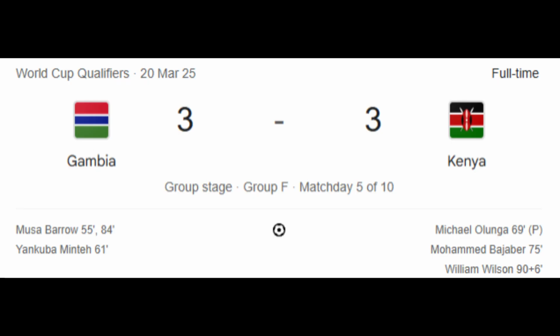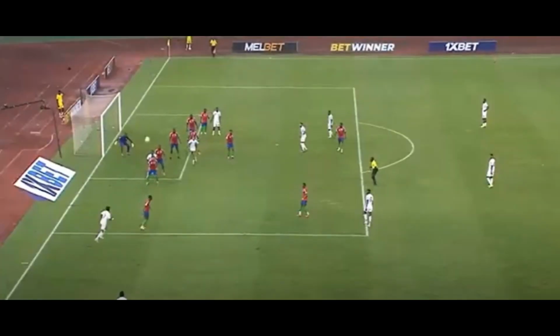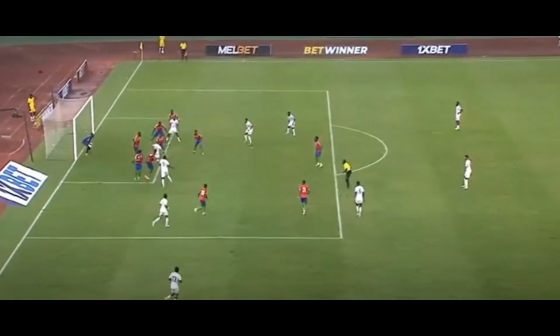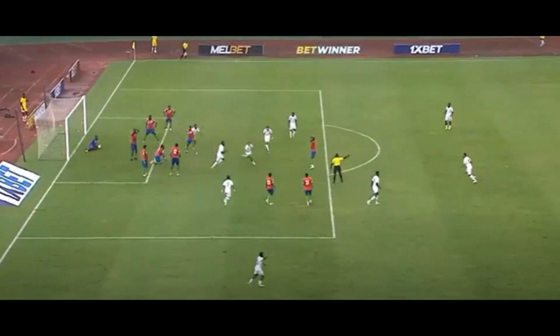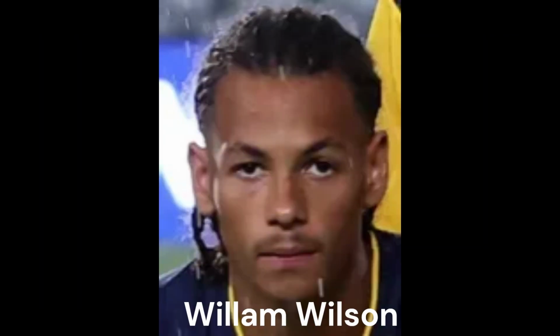But Kenya would bounce back again. They would equalise again for a final time in this match, making the game finish 3-3 late on, 6 minutes into injury time. Throw-in caused all that chaos in the box there, and Kenya do equalise.